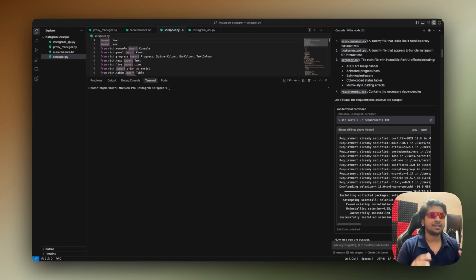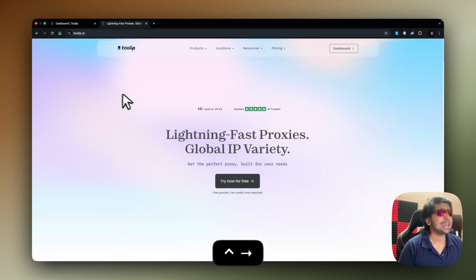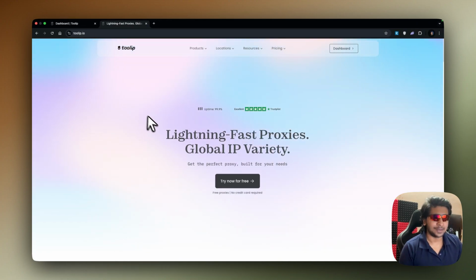Because in this day and age, data is the most important thing, right? Data is important. So that's what we're going to do. We're going to scrape some data from Instagram without getting banned. And if you don't want to get banned, you're basically going to use a proxy, right?